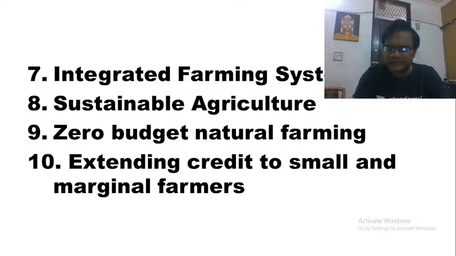Zero budget natural farming. Some time back in the budget as well as in the economic survey, even the Prime Minister had spoken about this zero budget natural farming, wherein the farmers can produce without using any chemicals or fertilizers or pesticides or anything else, and they are not spending a single rupee also. This is what we call zero budget natural farming. But it had its disadvantages also, had its problems also, because at the end of the day it is not a zero budget, because farmers still have to spend a good amount of money.